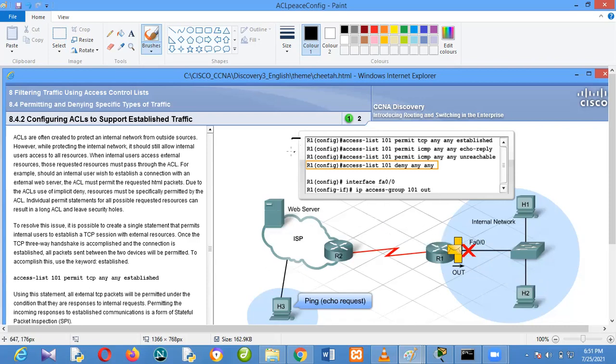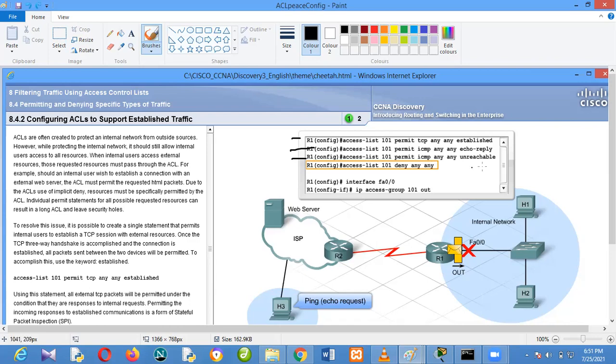That's the second line. The third line is unreachable. You know that when you are pinging, the protocol that carries it as a header is ICMP. Very important you know that too. When you are pinging, it's ICMP that carries it as header.